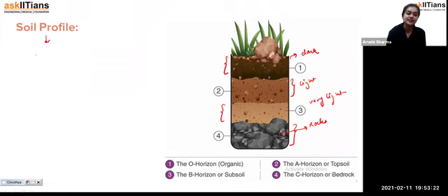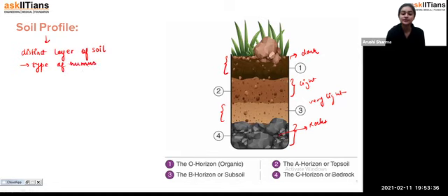Okay, so you can see here the distinct layers of soil, and these distinct layers depend upon the type of humus. What is humus, students? It is the dead and decaying matter present in the soil, which makes the soil fertile. So it depends on the type or the amount of humus present. Maybe the upper layer has more humus and the lower layer has less humus. On the basis of that, we have divided the soil into distinctive layers, and that's how we call it the soil profile.